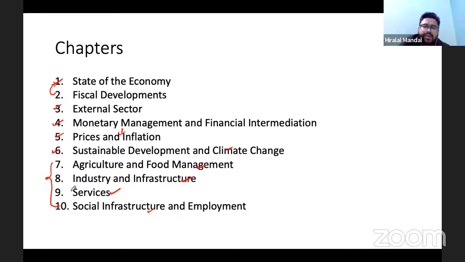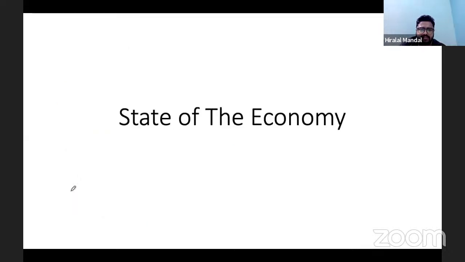And at the same time, by the end of the economic survey, you will also get some of the questions related to the budget and economic survey, which I strongly believe will help you to deal with all sorts of questions that can be asked from this part. Okay, so without any delay, let us start our discussion with the state of the economy.